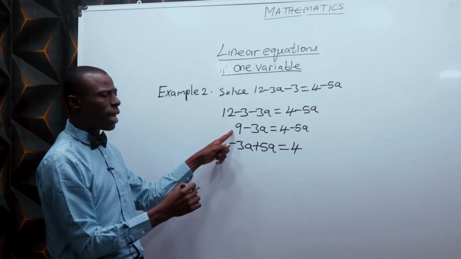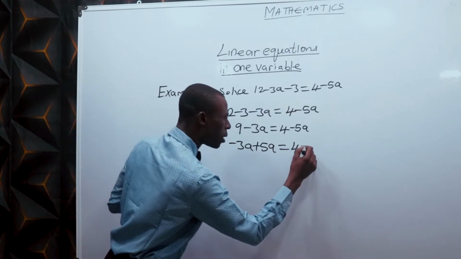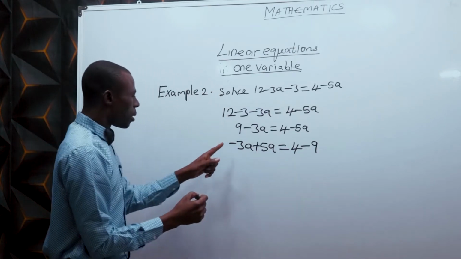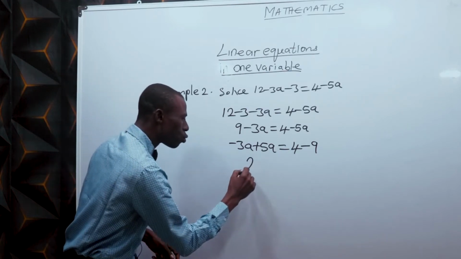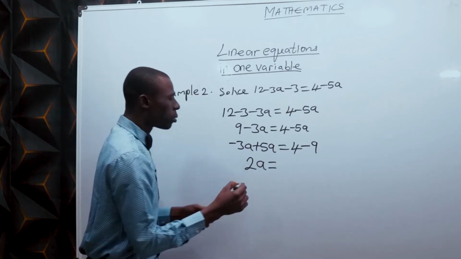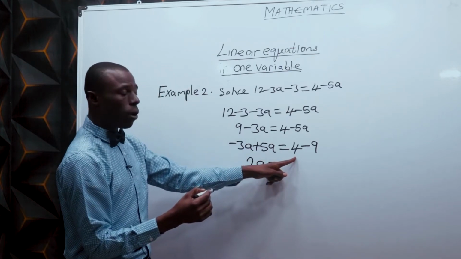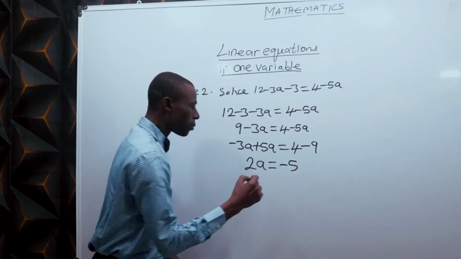Take your positive 9 to go and meet 4 on the other side here, and it becomes negative 9. Negative 3a plus 5a gives 2a, positive, which is equal to negative 4 minus 9, that gives negative 5.